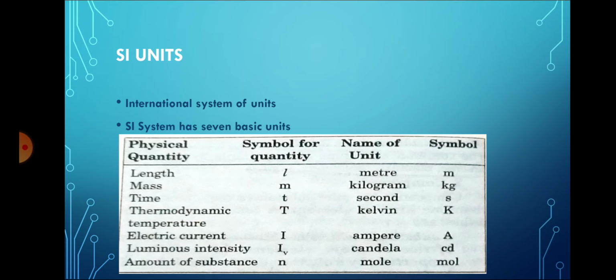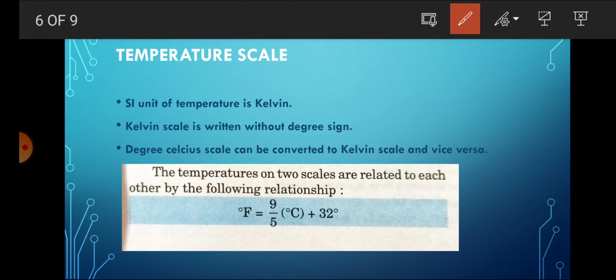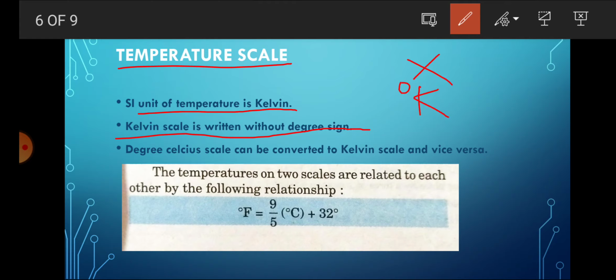Next we see the temperature scale, how you measure the temperature. The SI unit of temperature is the Kelvin. So we have to use Kelvin in most numericals. The Kelvin scale is written without the degree sign. We can't write it with degrees, that is wrong, but this one is correct. Kelvin is written like this.